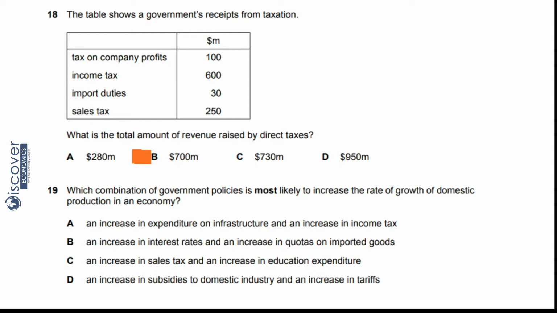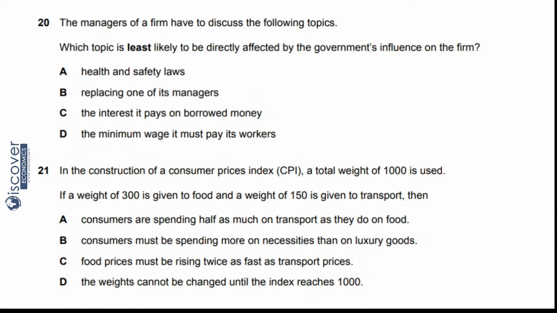So for 18 we have decided $700 million, as you remember, and for 19 D is the answer. Fine, so we are okay with these two answers. Let's move forward. Question number 20.